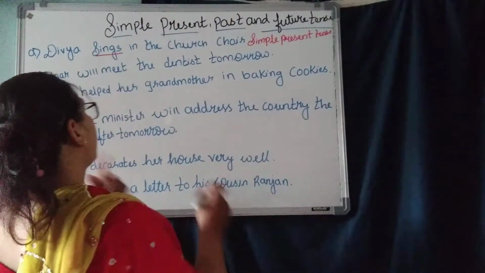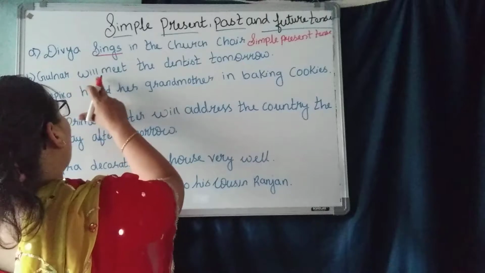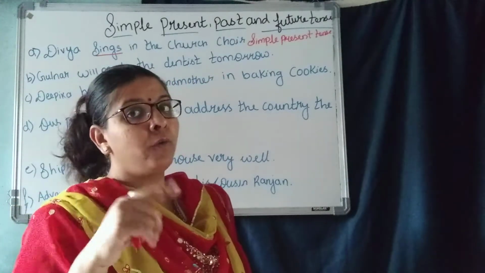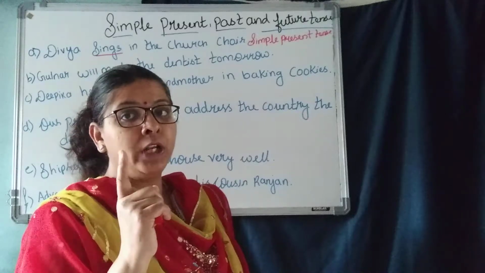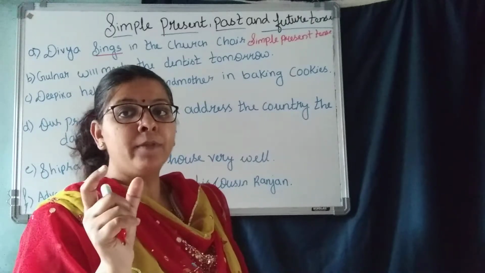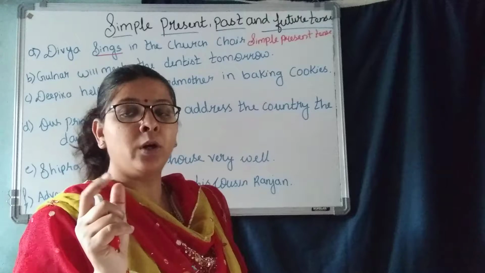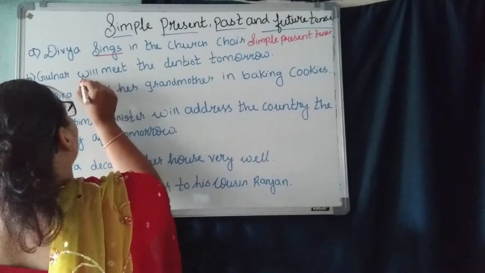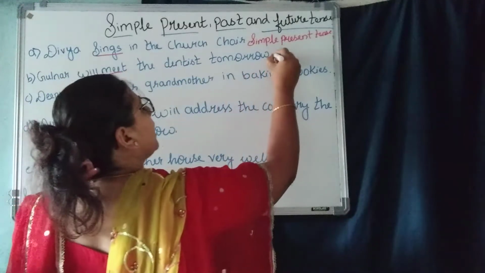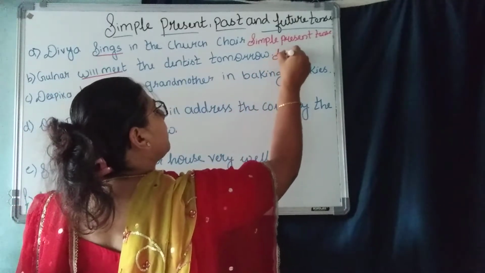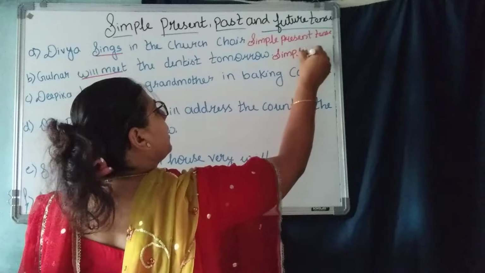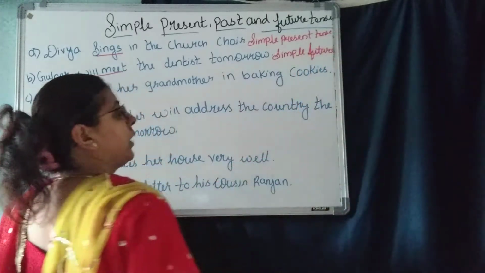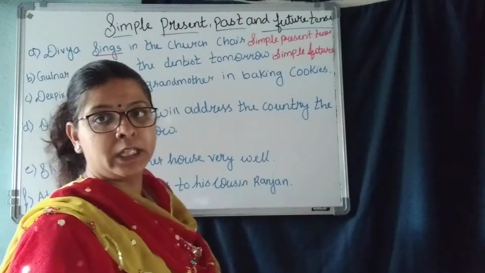Understood? Next one. Gulla will meet the dentist tomorrow. Gulla will meet. See, I've told you will. When in a sentence we come across the word will, it's a future tense. So what is the verb here? Will meet. So it is simple future tense. Please write there, simple future tense. Okay, it's a simple future tense.